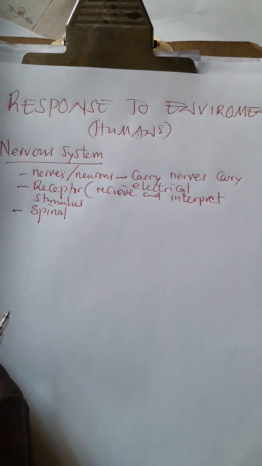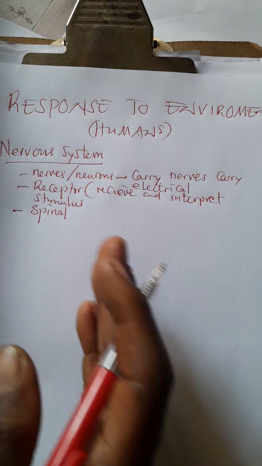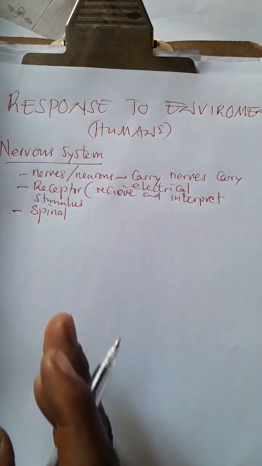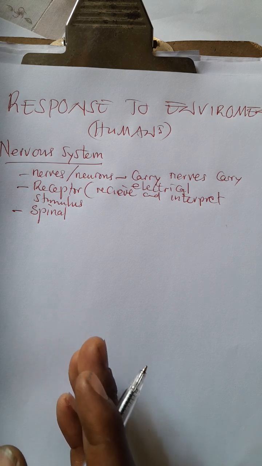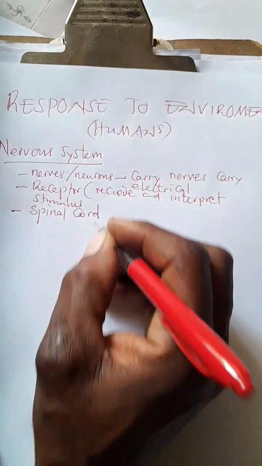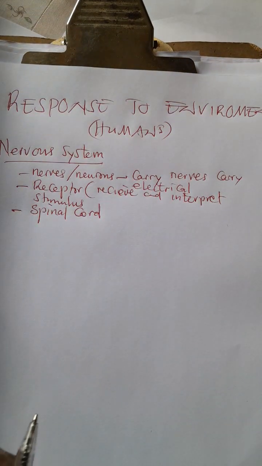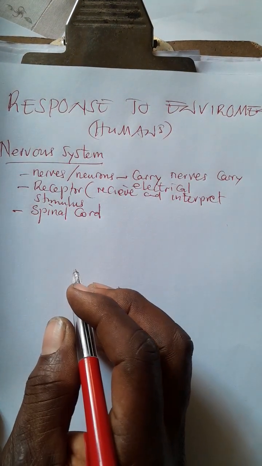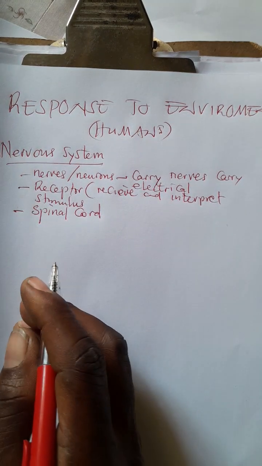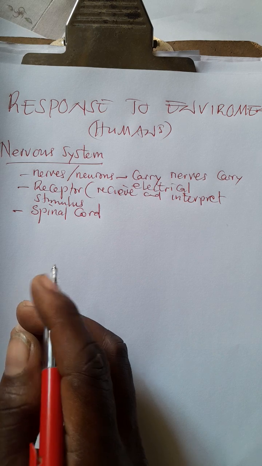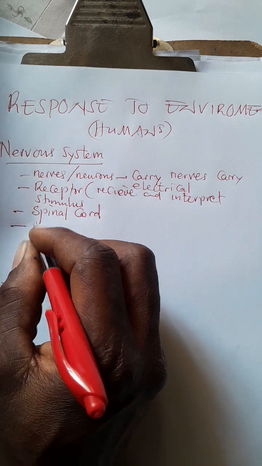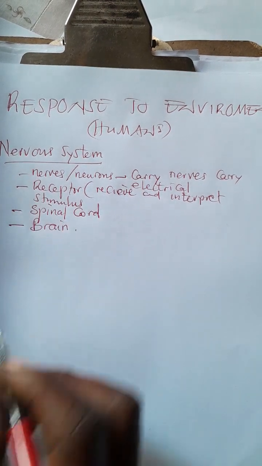So the nerves are like a road through which the car moves. Here we're talking about the neurons, which are like a road through which impulses are able to travel. The spinal cord forms part of the center through which these impulses or messages are received and interpreted in response to what is happening in the environment. The spinal cord works hand in hand with the brain.